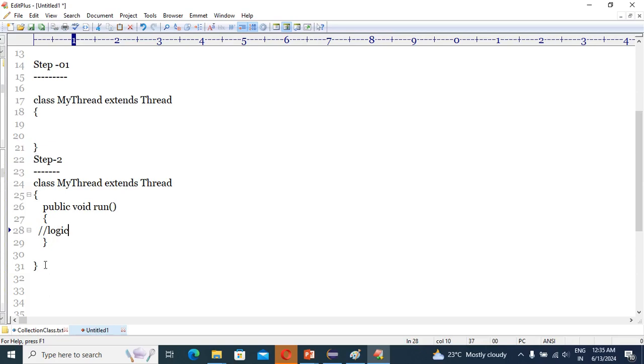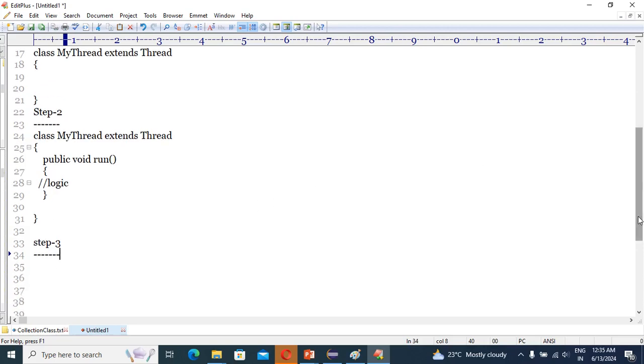So guys, now step number 3. What? Step number 3. See guys, I am explaining in a very simple way, so how will you remember all the points. So guys, what is the third point? I will do all the things practically, so don't get confused. I am only writing theory, and I will do everything in the practical, in the IDE.